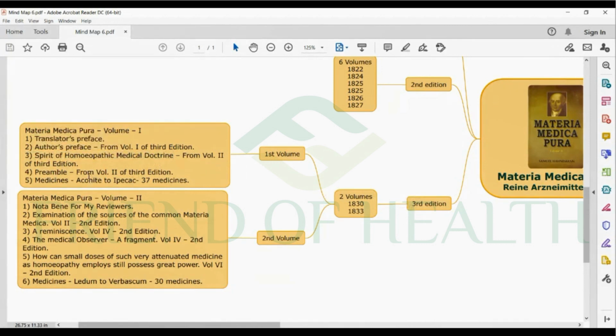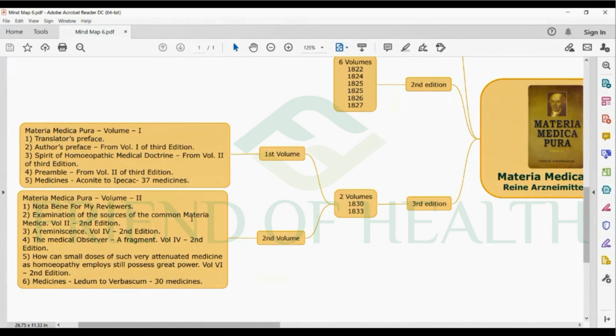Then preamble from volume 2 of the 3rd edition. Medicines, according to Ipecac. So sometimes this itself is important. That can be a question actually: how many medicines are there in the first volume of the 3rd edition? 37 medicines. And Materia Medica Pura second volume has one of the important articles, or the follow-up article of Spirit of Homeopathic Medical Doctrine, you can say. Because in 1813, Hahnemann wrote the article Spirit of Homeopathic Medical Doctrine, and many people with half knowledge criticized Hahnemann. So Hahnemann wrote a reply to that, Nota Bene for my Reviewers, in 1817. That is there in the second volume, 3rd edition.